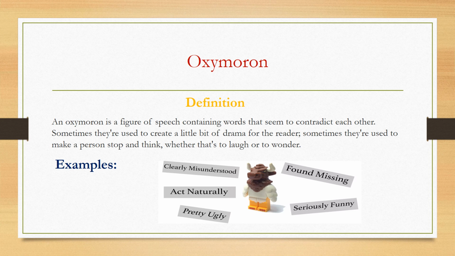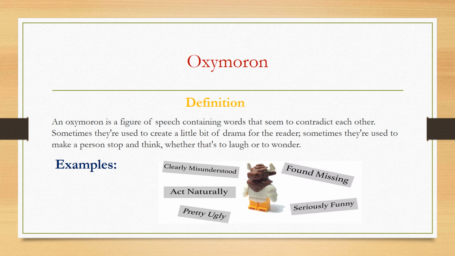Oxymoron is another figure of speech. Oxymoron uses words that seem to contradict each other. Sometimes the writers and the poets use oxymoron to create a little bit of drama for the readers, and sometimes they use it to make a person stop and think, whether that's to laugh or to wonder. Let's have a look at the examples.